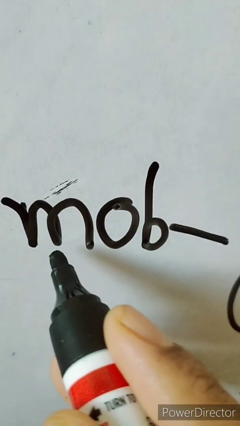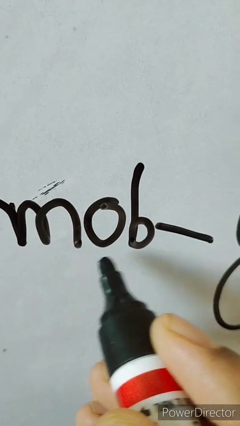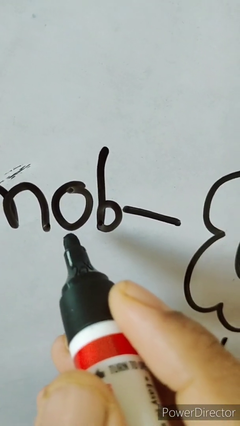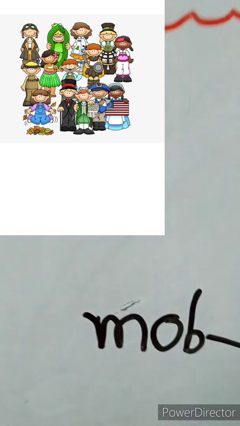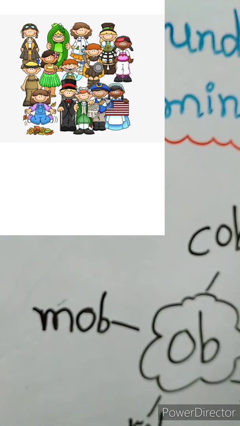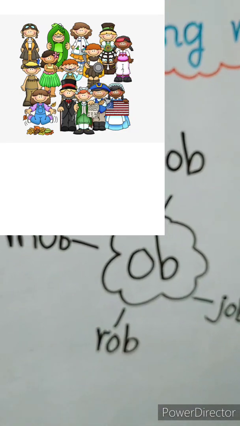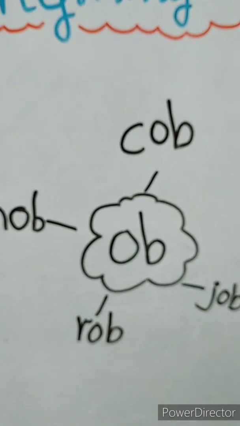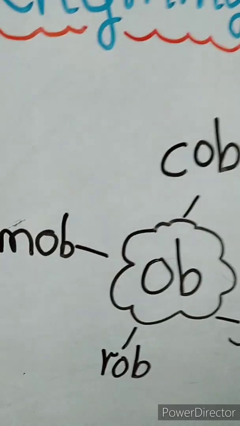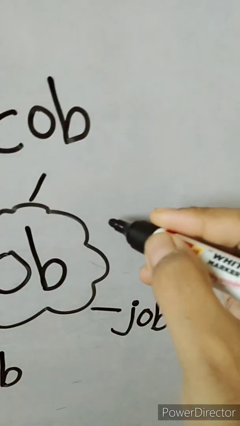Now the next is M-O-B. M says M-O-B. Mob. What is mob? Mob यानी जहाँ पे बहुत सारे people होते हैं, बहुत crowd होता है ना, उसको क्या बोलते हैं? Mob. And here I have one more word for you, that is